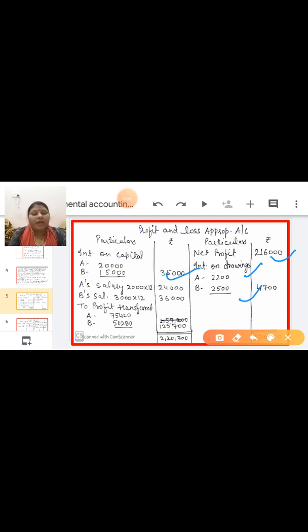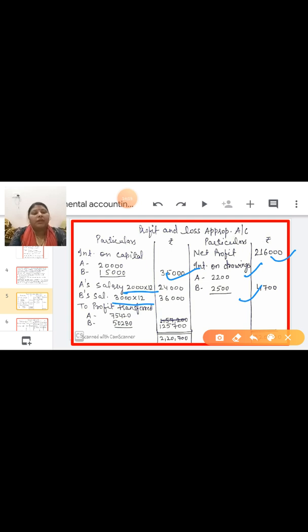In this way you have to write down. Now in B point, A salary is given 2,000 per month. So in 1 year how many months? 12. So multiply 2,000 into 12, 24,000, and B salary 3,000 into 12, 36,000. So write down A salary and B salary on the debit side. Now no other thing is given.